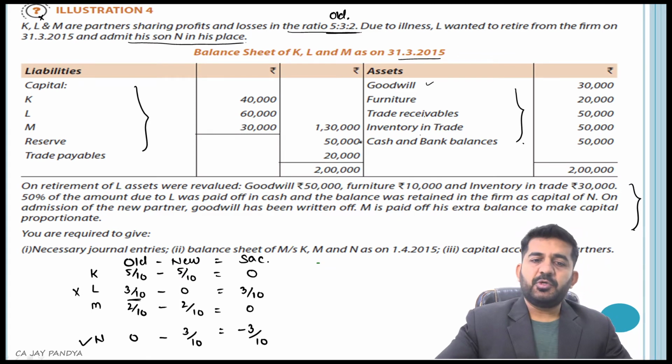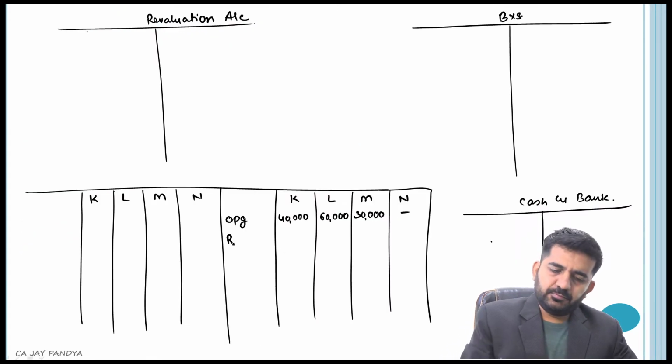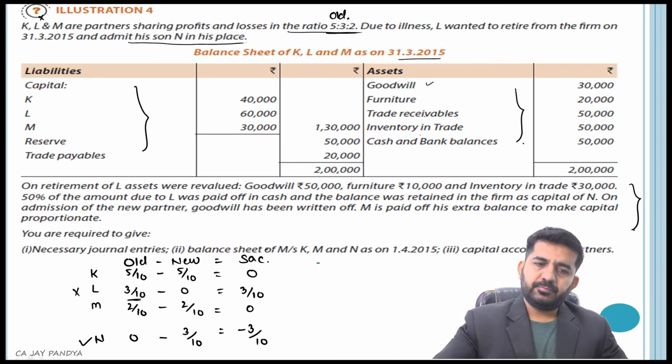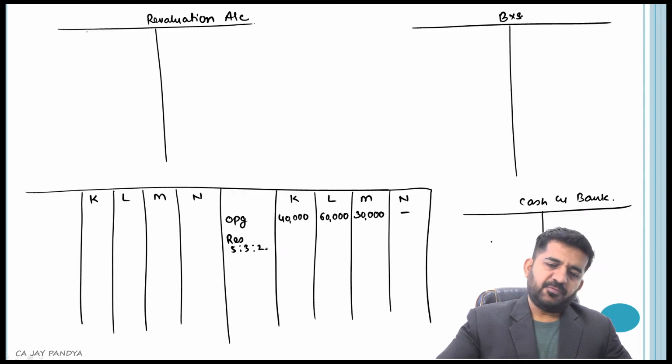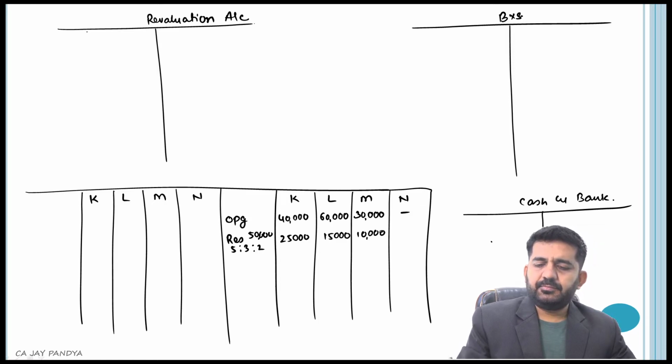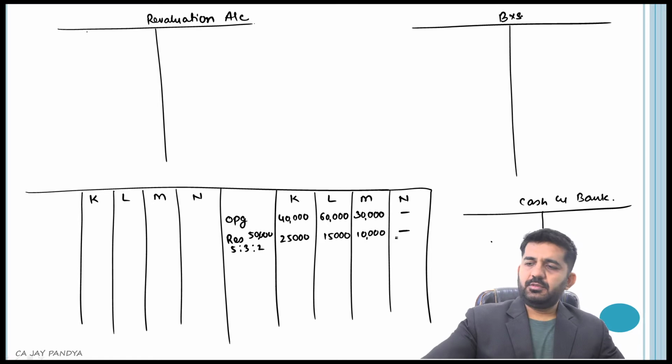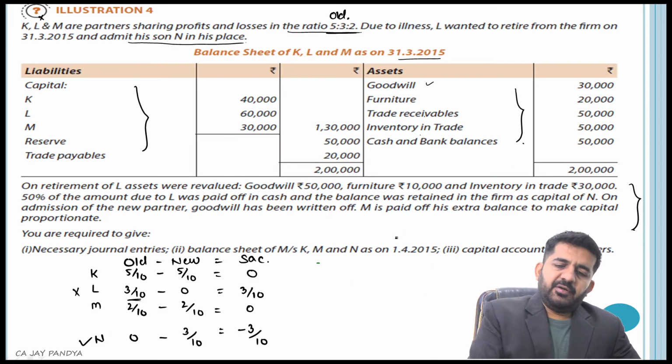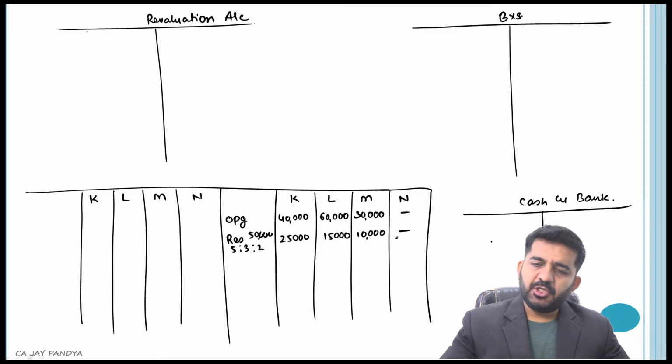Reserves is distributed in old ratio 5:3:2. Reserves are 50,000. This will be 25,000, 15,000, 10,000, which will be 50,000. Trade payables will be in balance sheet 20,000.